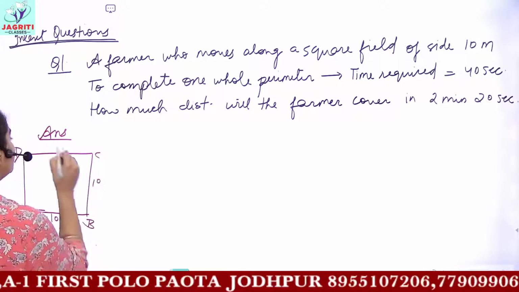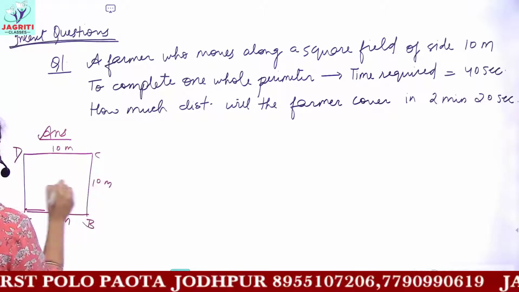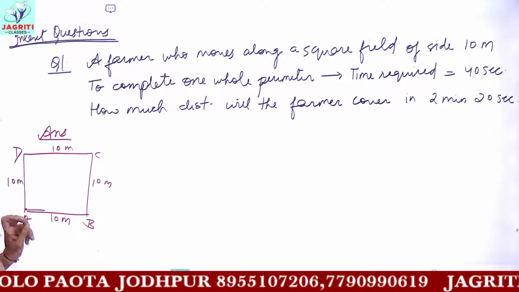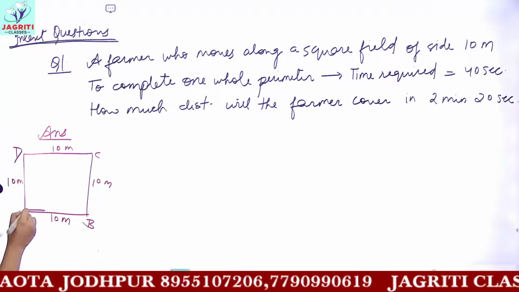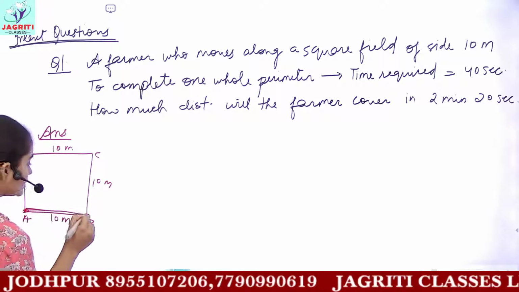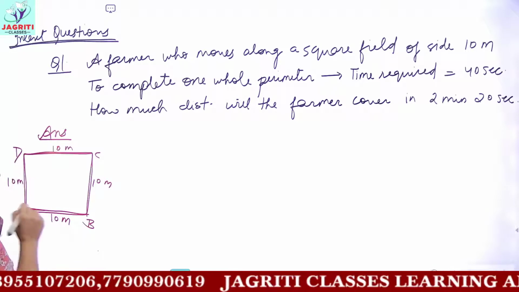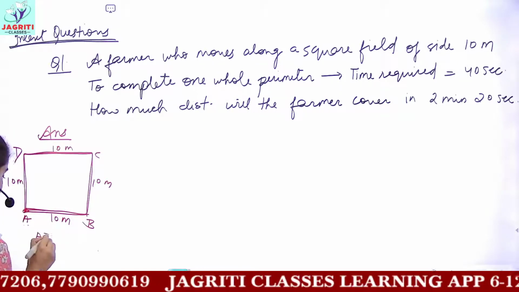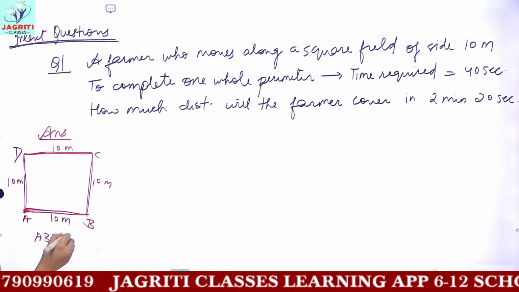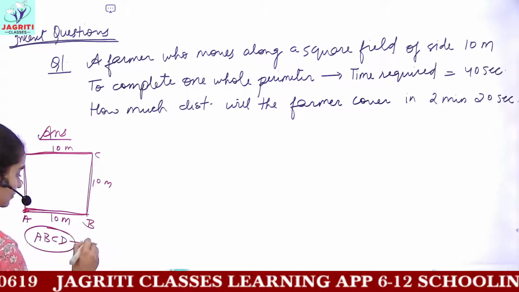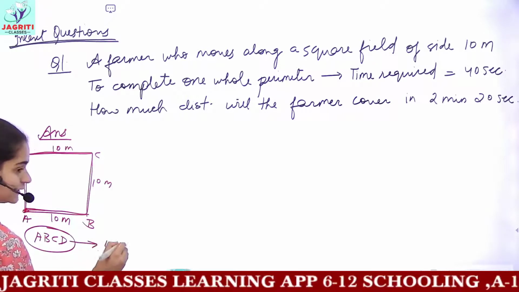So each side would be 10 meters. Now if the farmer starts from this point A and covers the whole distance, that is A, B, C, D, the time taken to cover A, B, C, D is 40 seconds.